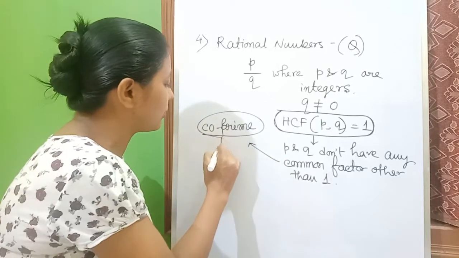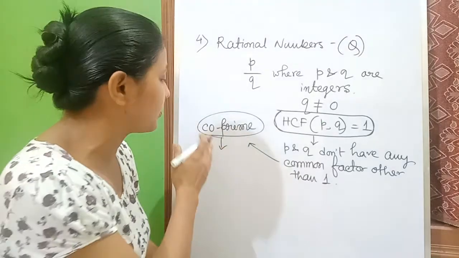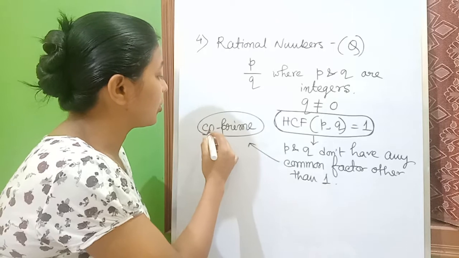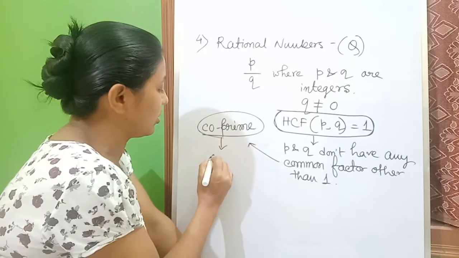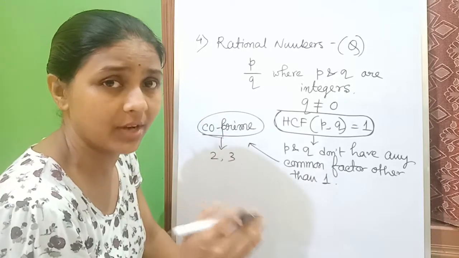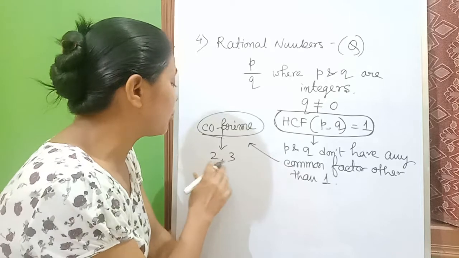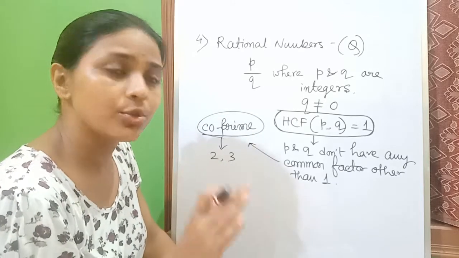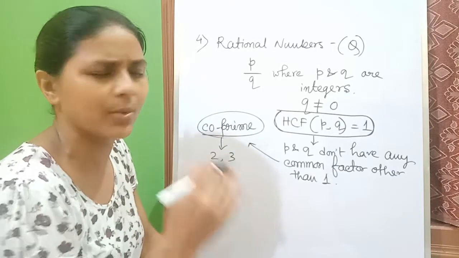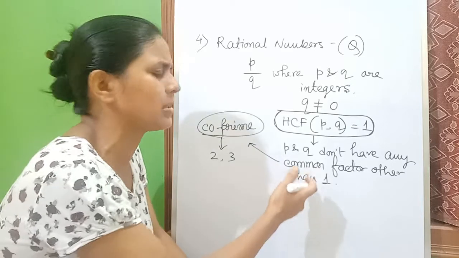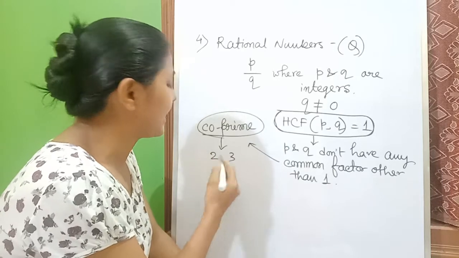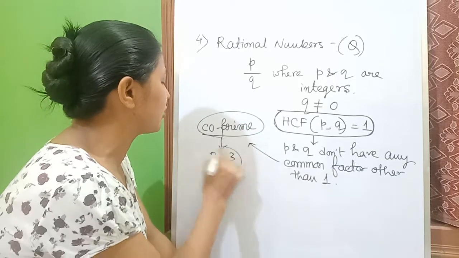Regarding that, I just want to give you some examples so that this concept will be properly clear in your brain. So co-prime, what I was telling, look, you can take 2 and 3, but they are prime numbers, right? I'm starting with prime numbers. 2 and 3 don't have any common factor other than 1. 1 is always a common factor, so that's why we have written other than 1. Except 1, they don't have any common factor. That means these two are co-prime, right?